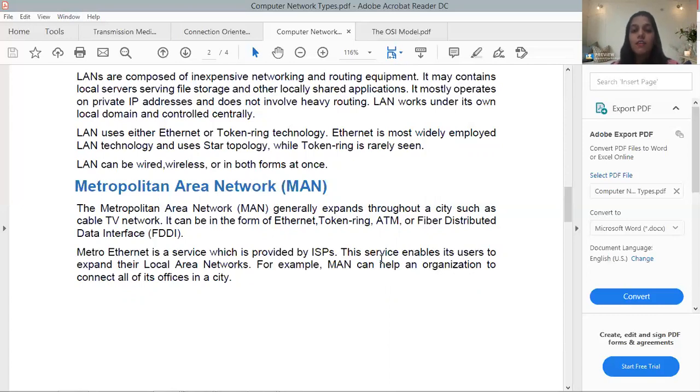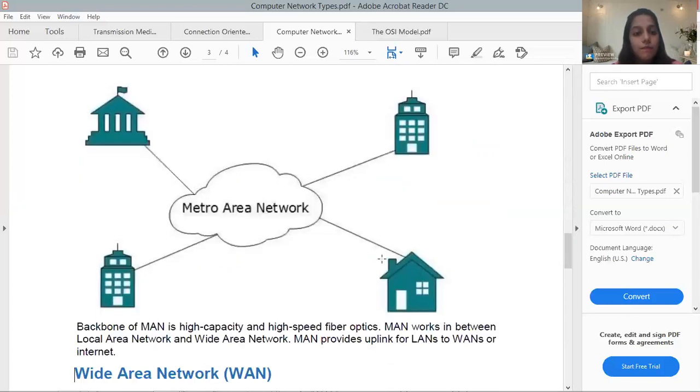So within a city, there is a possibility that different offices are connected with the MAN in the same city.